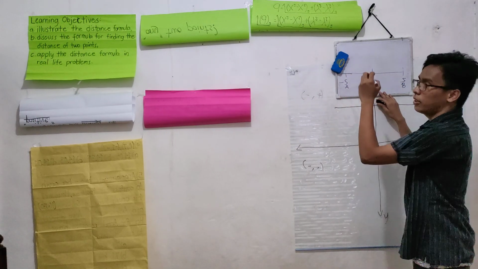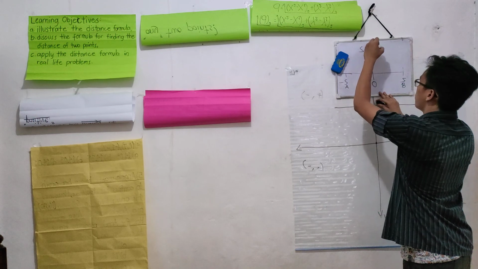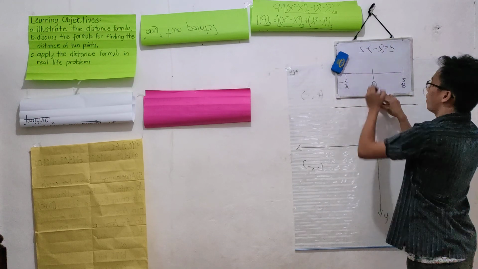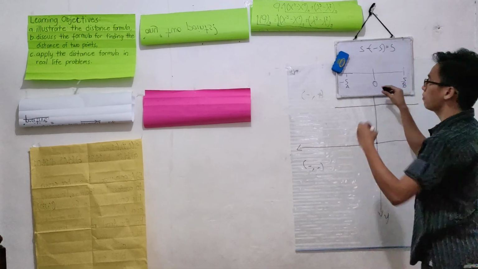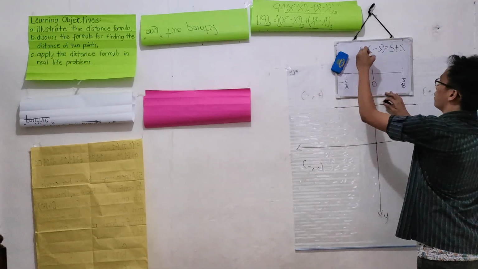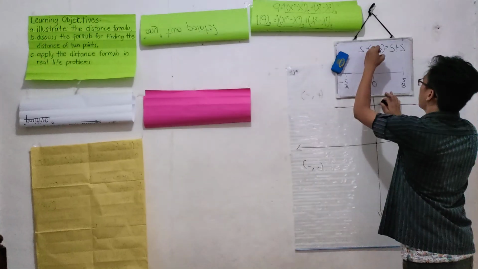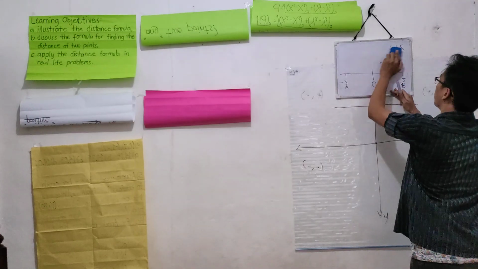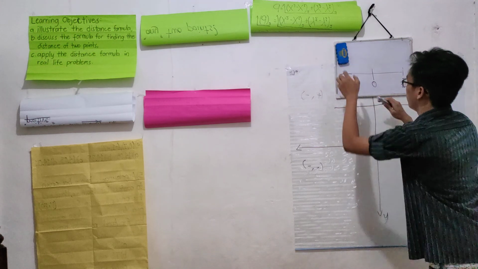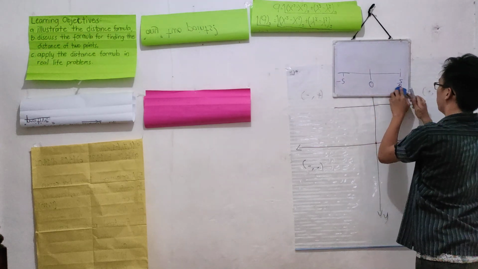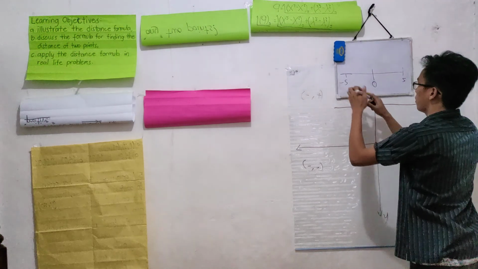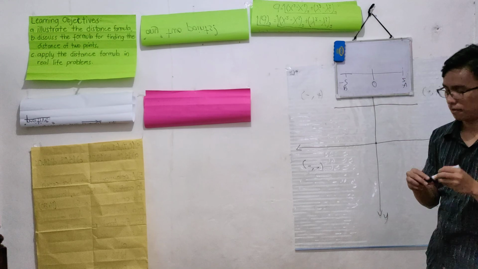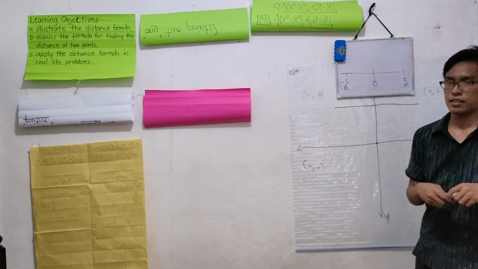The point B, which is 5 minus -5. Simplify. Negative times negative will be positive. Then 5 plus 5 will be +10. However, class, what if we interchange their values? What if the value of B is -5 and the value of A is +5? What will be the answer, class?